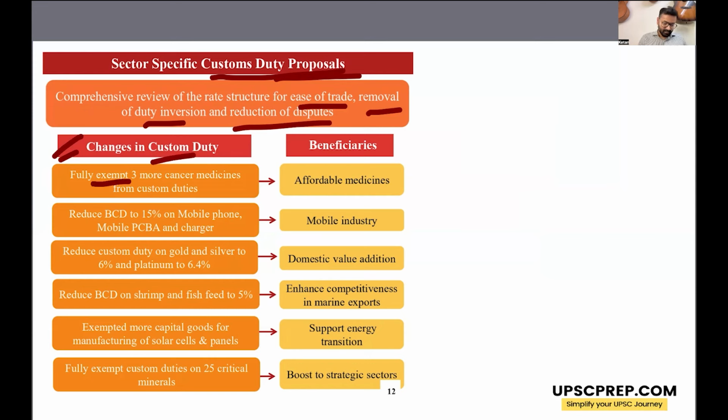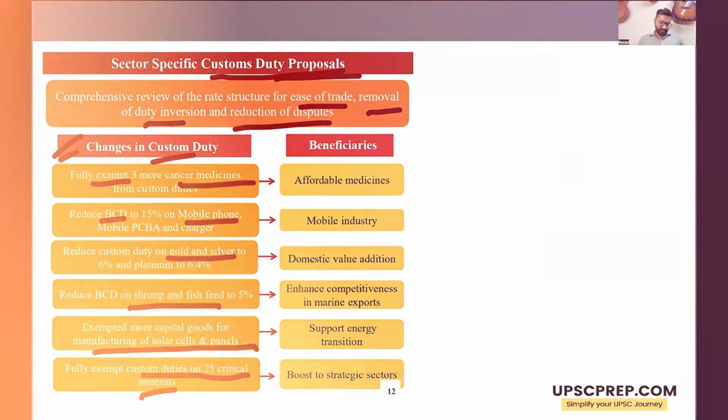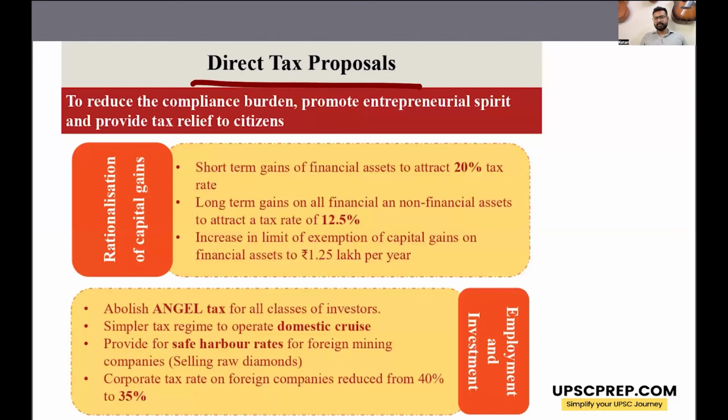So full exemption of cancer medicines, reduction of custom duty for mobile phones, gold and silver, shrimp and fish feed, manufacturing of solar cells and panels. So whatever capital goods is required for manufacturing solar cells and panels, custom duty on that will be decreased. Custom duty on critical minerals will also be decreased. So all these will lead to increase in the manufacturing sector of the government. These are the direct tax proposals proposed by the government. So the government has said that the short-term capital gains tax will be 20%.